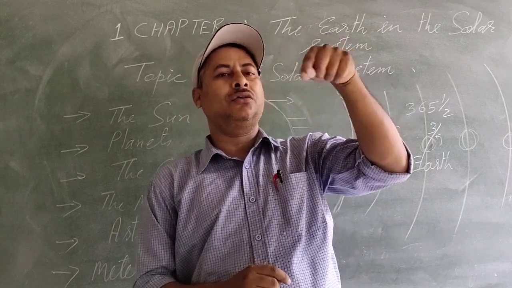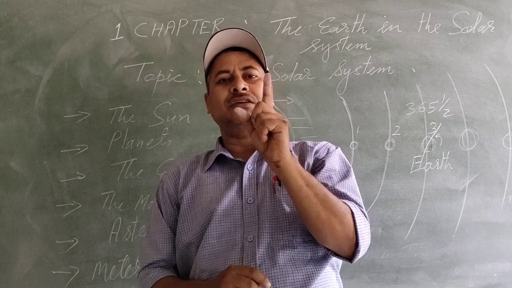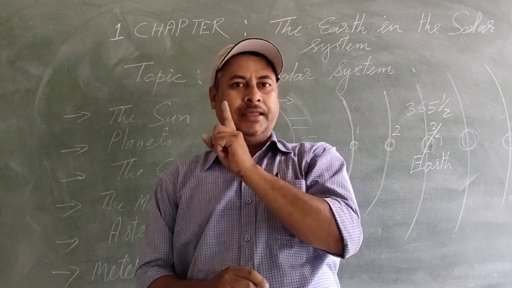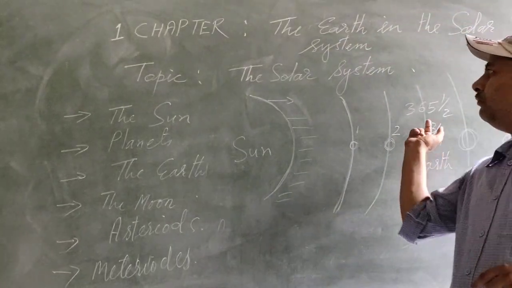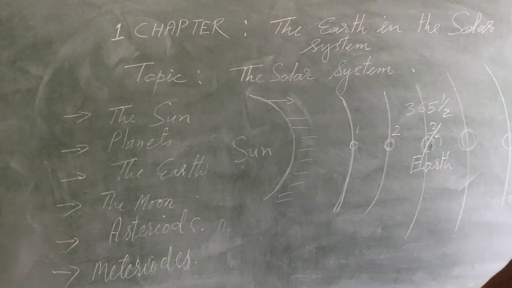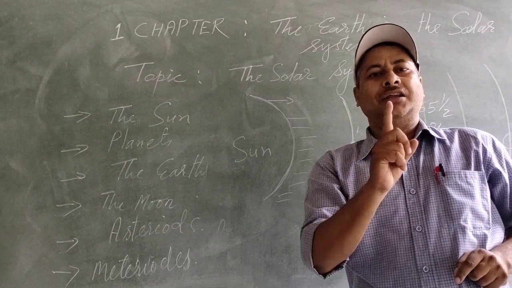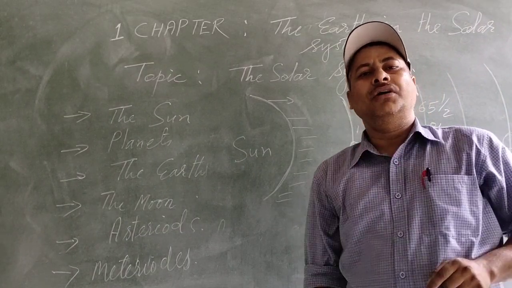One rotation is one single day, and one revolution of the Earth around the sun, 365 days, is called 1 year.